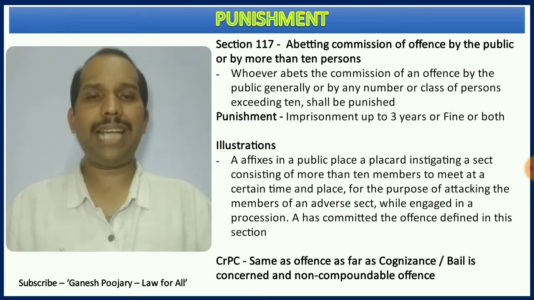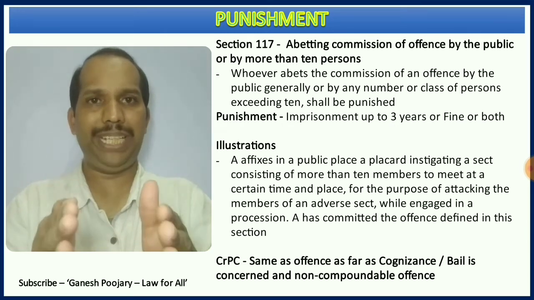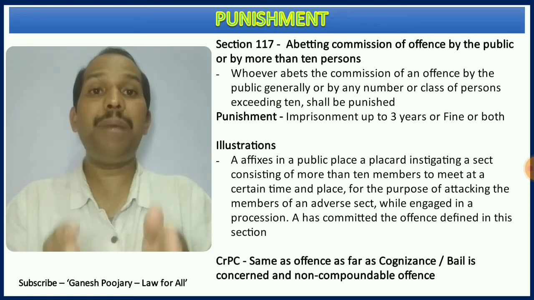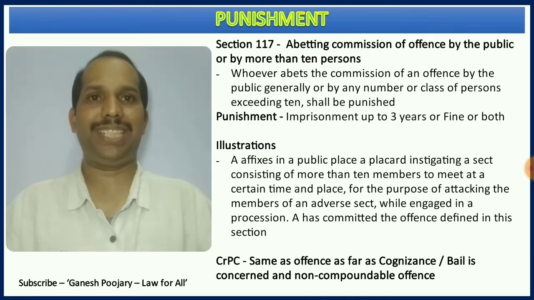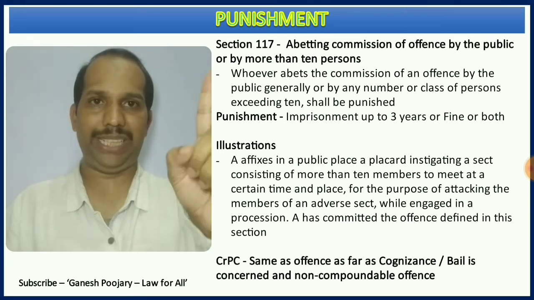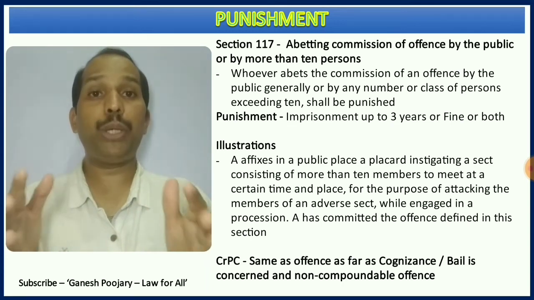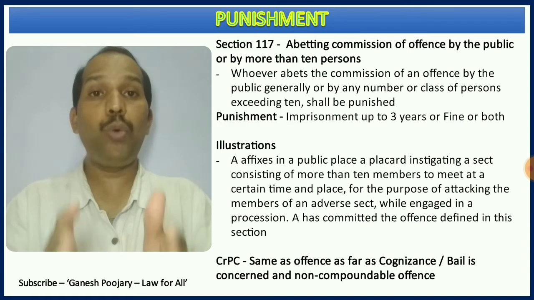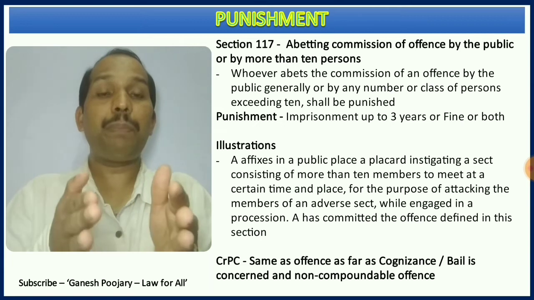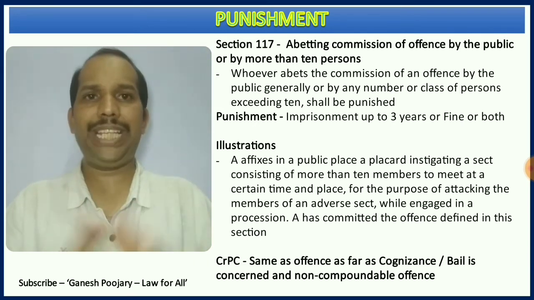But here, instead of instigating, engaging, or aiding Mr. B or several other persons, the change is that there are a minimum of 10 people, or the public in general. That is the only change we have to remember when it comes to section 117. In all our earlier cases, we discussed one or two people, but what happens if the abetter is only one, the same A, but the people who got abetted are a minimum of 10 or more, or the public in general.